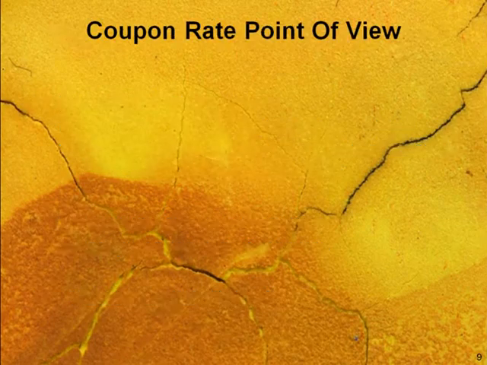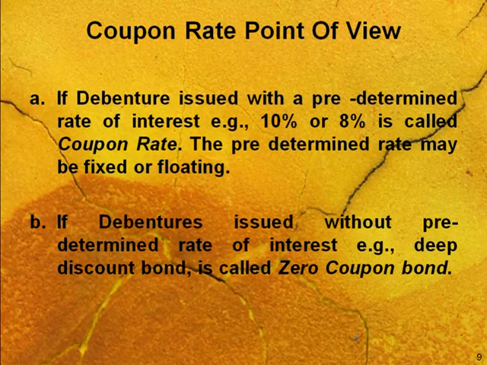Now, from the coupon rate point of view, if debentures are issued with a predetermined rate of interest, for example 10% or 8%, it is called the coupon rate. The predetermined rate may be either fixed or floating, but you are definitely paying something every year to the debenture holder, known as the coupon rate.